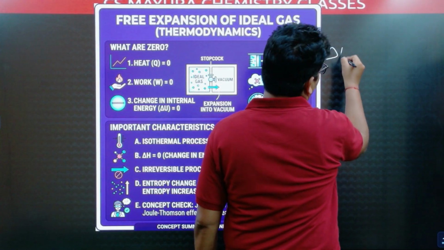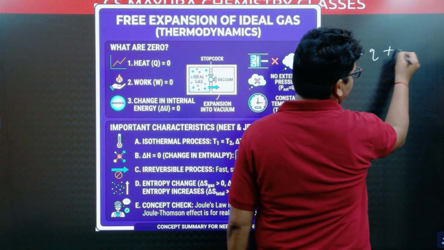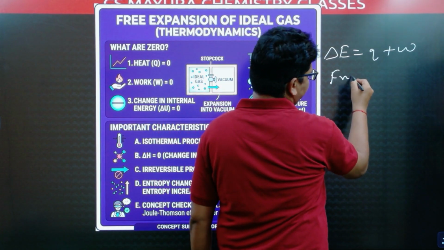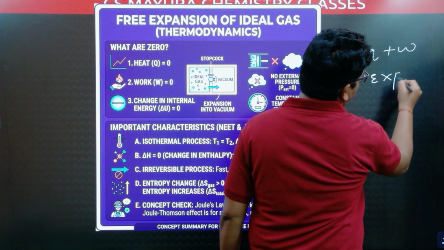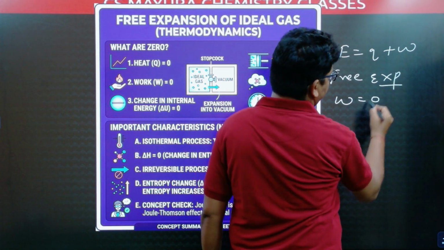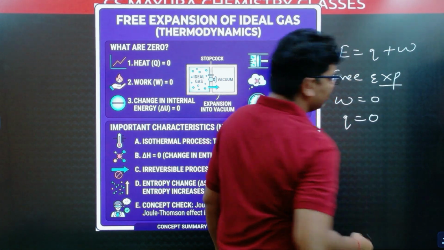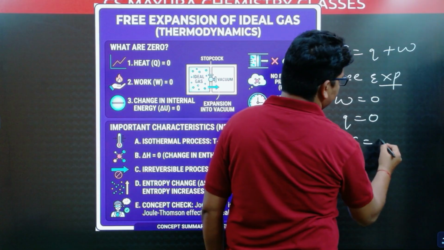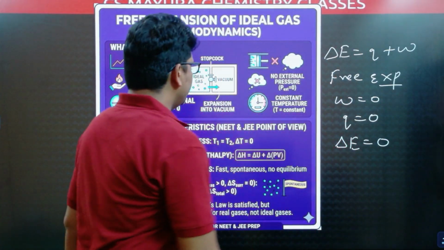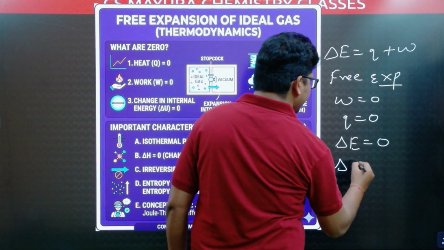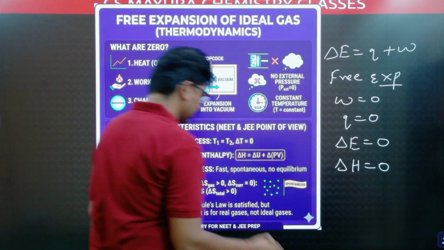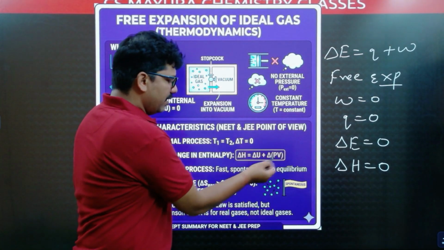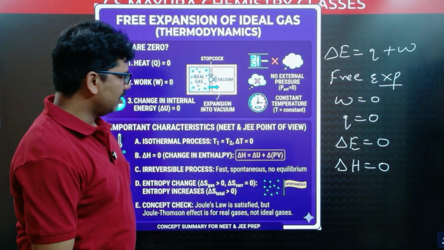We have a formula, delta E is equal to Q plus W, the first law of thermodynamics. In free expansion, work done is 0 and heat change is also 0, no heat change. Then change in internal energy is also 0. When delta U is 0, delta H is also 0. Delta H is equal to delta U plus P delta V. This is 0, work done also 0. Then delta H is also 0.